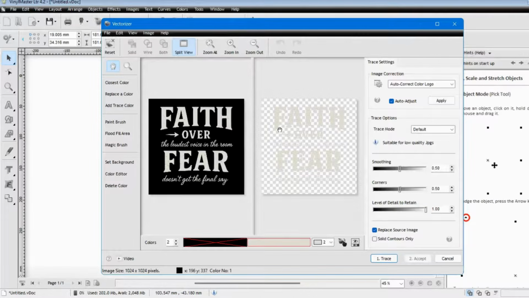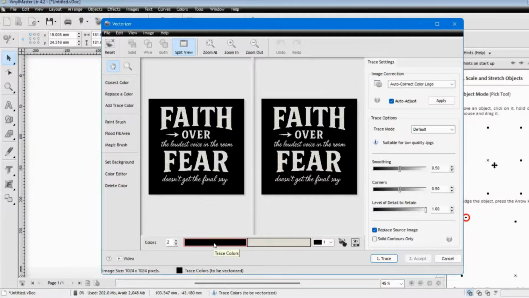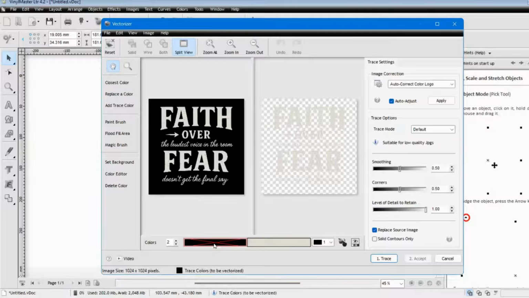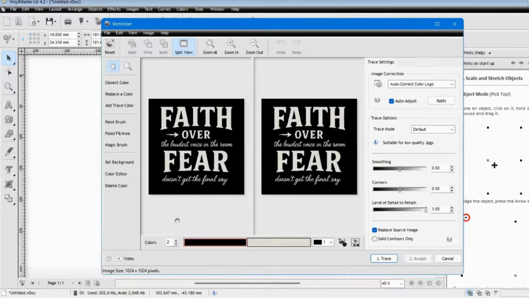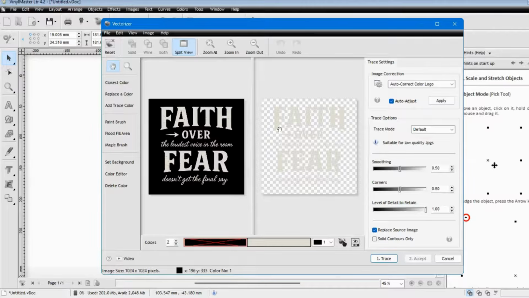And basically, because this image wasn't white and black, it was kind of off white and black, it basically cut out the black, as you can see here, right? And that red X mark means it cut out that image. But if you want that image to appear, just right click it again to make it go away, right? And right here, it's also showing you how many colors, I'm sorry, are showing up in this image. So we don't want the black because we want this to be a transparent image.